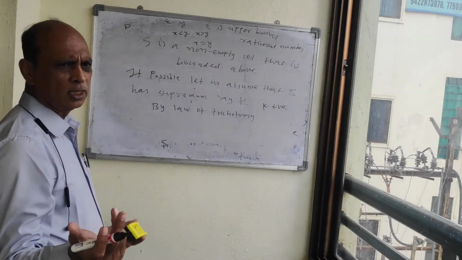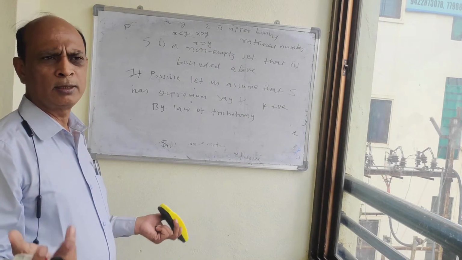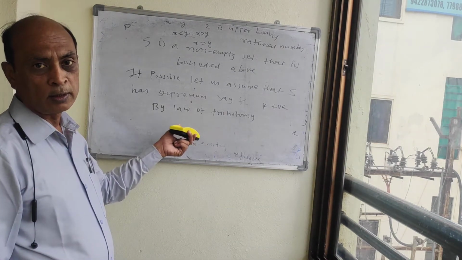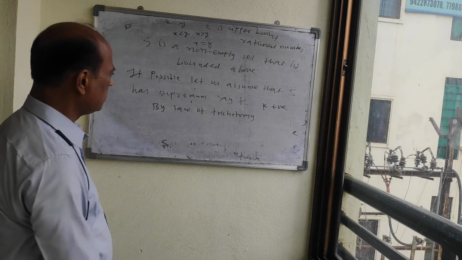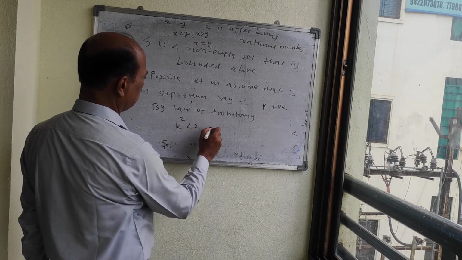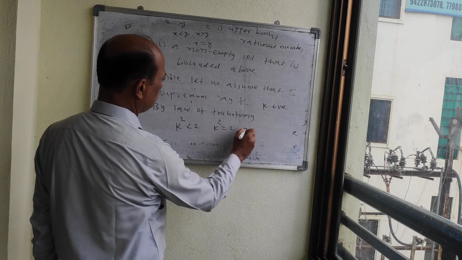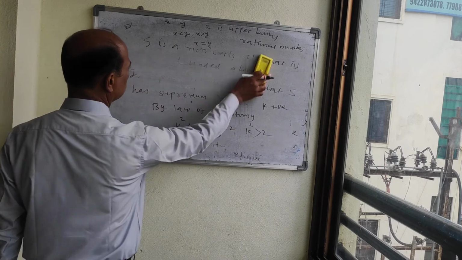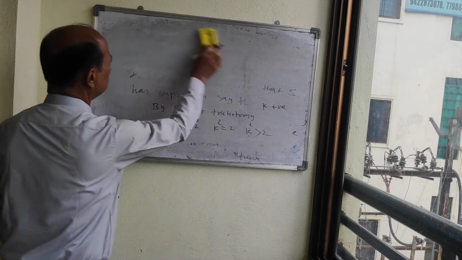If we take two real numbers, then whether they are equal, less than or greater than, that is the law of trichotomy. So by that law, k square is either less than 2, equal to 2, or greater than 2. There are three possibilities, so we have to consider these three possibilities.